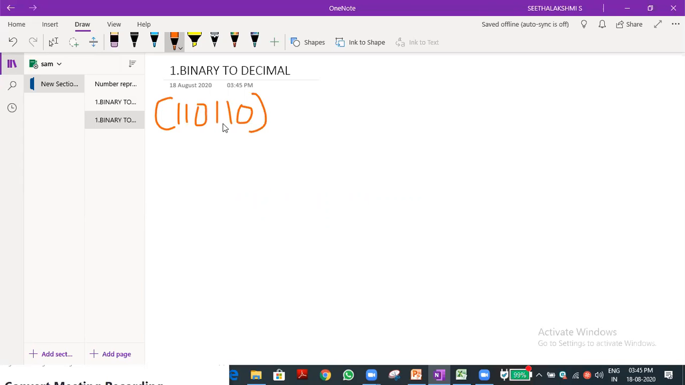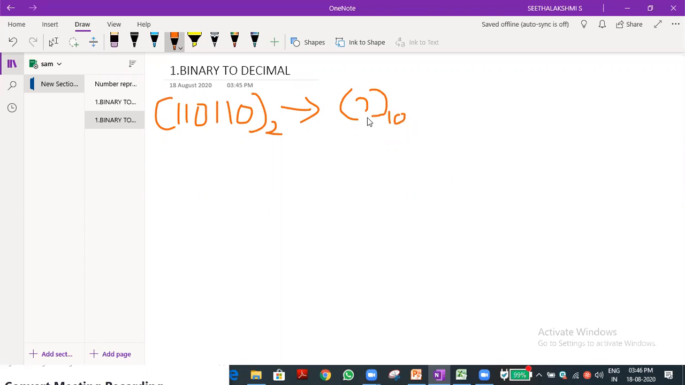What type of number system is this? Binary. What is the base for binary numbers? 2. So we have to write 2, correct? So we need to convert into decimal. What is the decimal number base? 10. So we have to write 10, but we don't know the answer for now.